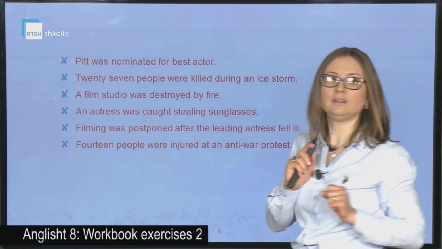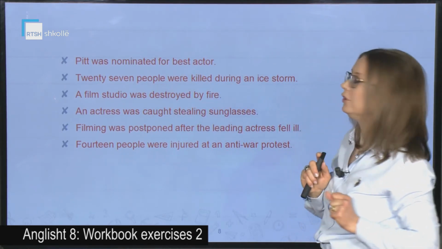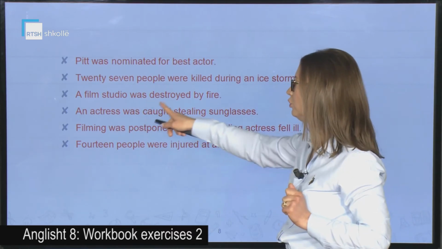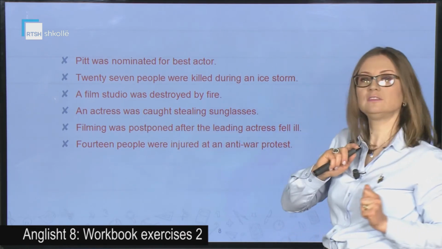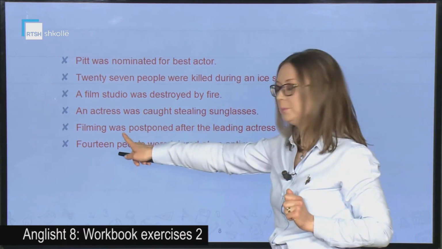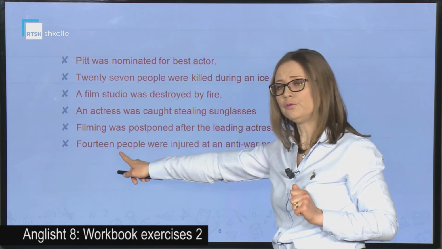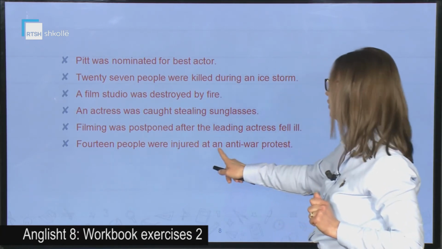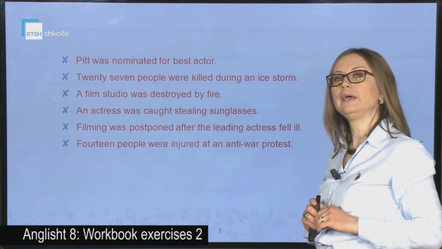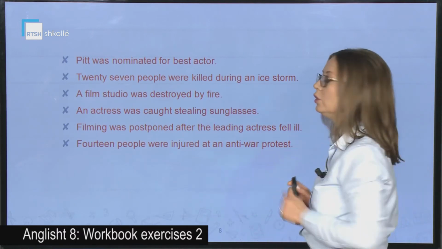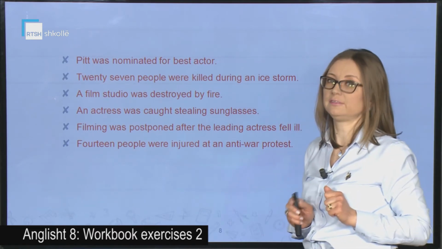Pete was nominated for Best Actor. 27 people were killed during an ice storm. A film studio was destroyed by fire. An actress was caught stealing sunglasses. Filming was postponed after the leading actress fell ill. 14 people were injured at an anti-war protest. So this was the way to transform the headlines into the passive by keeping in mind to use the tense of the verb in the past simple.